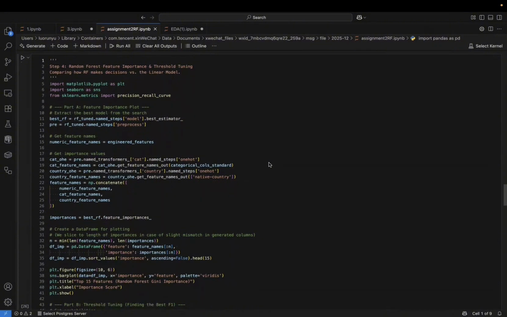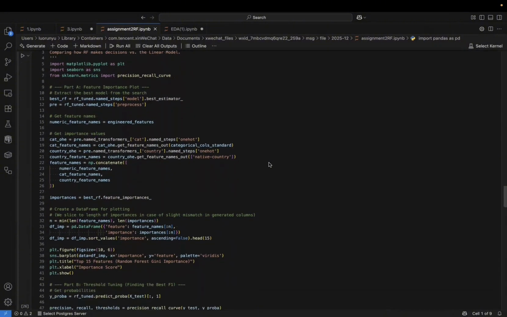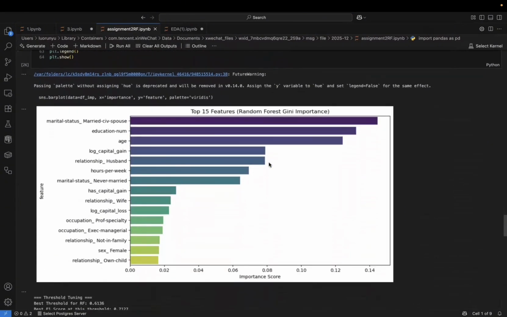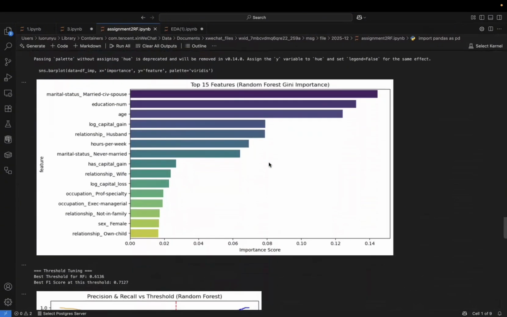One of the best features of random forest is feature importance. In step 4, we visualize which features matter most. As we can see from the bars, marital status is overwhelmingly the most important feature. This visualization builds trust in our model. It's making decisions based on logical, financial, and demographic factors.